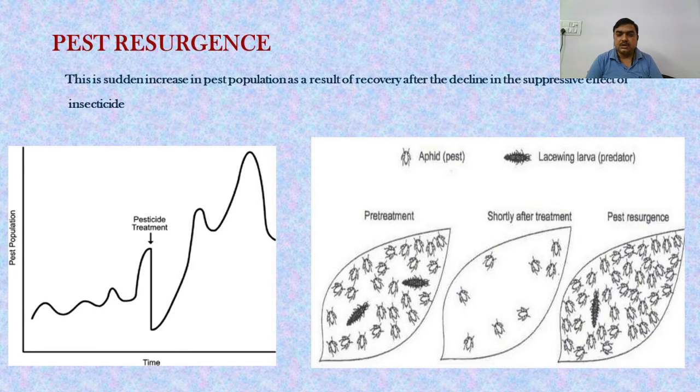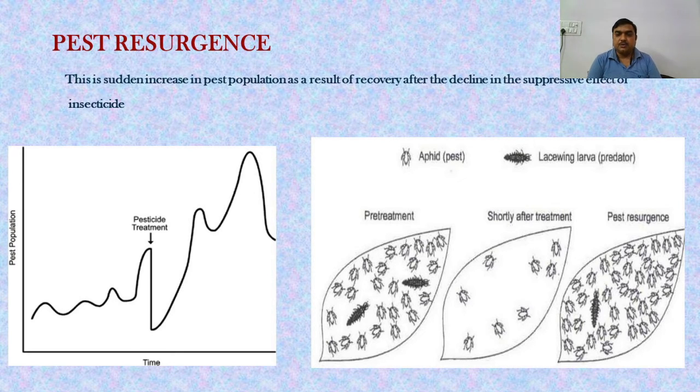So from generation to generation, the biological controlling agent or natural controlling agent simply disappears from the environment, and only resistant populations of the insects remain. Because of the lower population of the natural controlling agents, as well as the occurrence of a resistant population within the pests, there is a condition called pest resurgence.